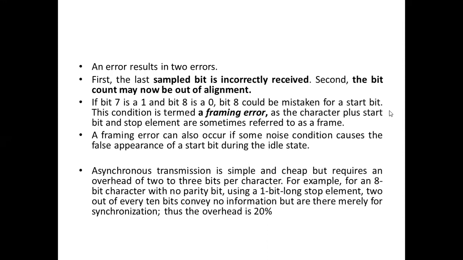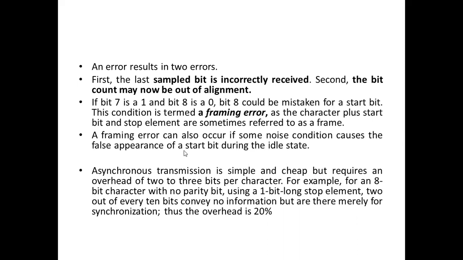So we may think that 1 followed by 0 indicates the next character. So if I mistakenly take the 7th and 8th bits, 1 and 0, that can be taken as the next character. Okay, so this is considered the framing error. Why? Because the start and stop bits indicate the frame, the character frame. So the character starts from here and ends here.